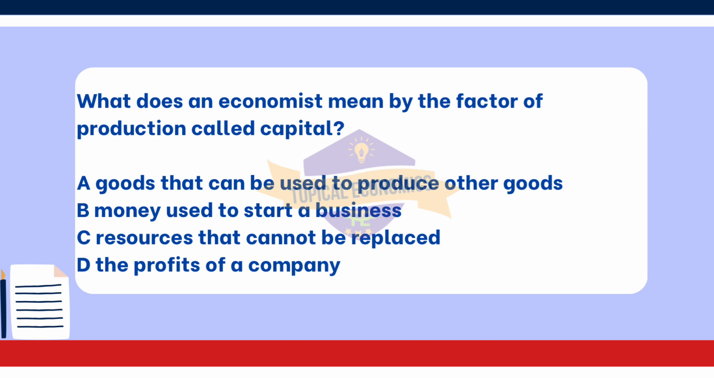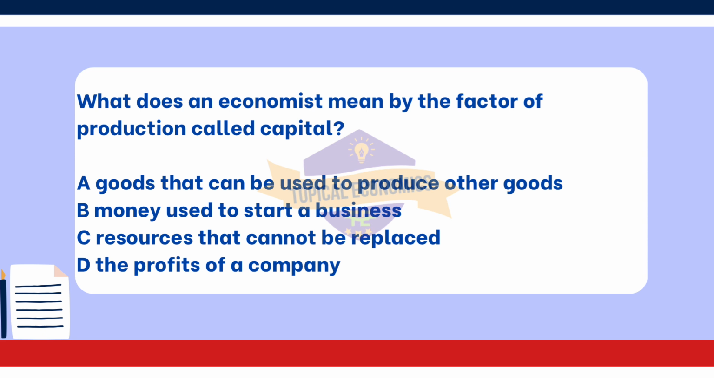Goods that can be used to produce other goods. In economics, capital refers to the physical assets or goods that are used in the production of other goods and services. This includes machinery, tools, buildings, and equipment that help facilitate production. Looking at the other options. Option B. Money used to start a business. While money is important for financing a business, it is not classified as capital in the economic sense. Instead, it can be seen as a form of financial capital that is used to acquire actual capital goods.